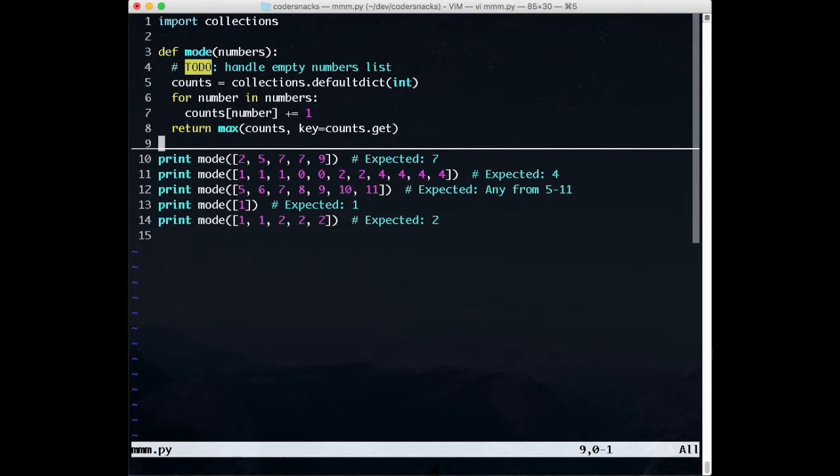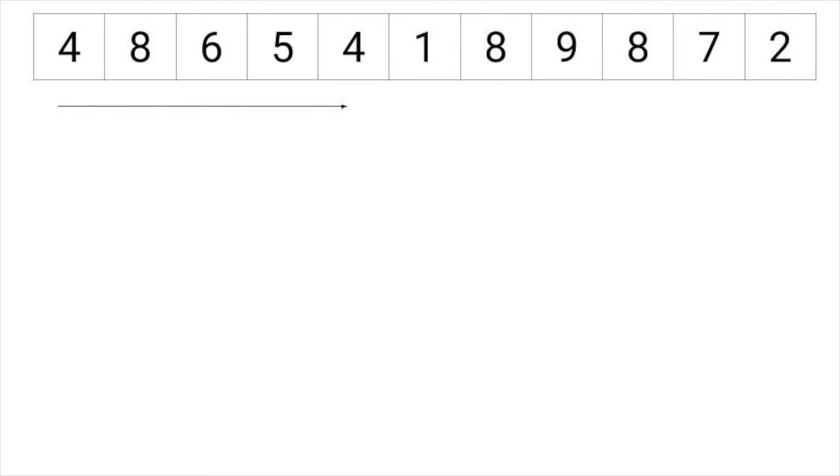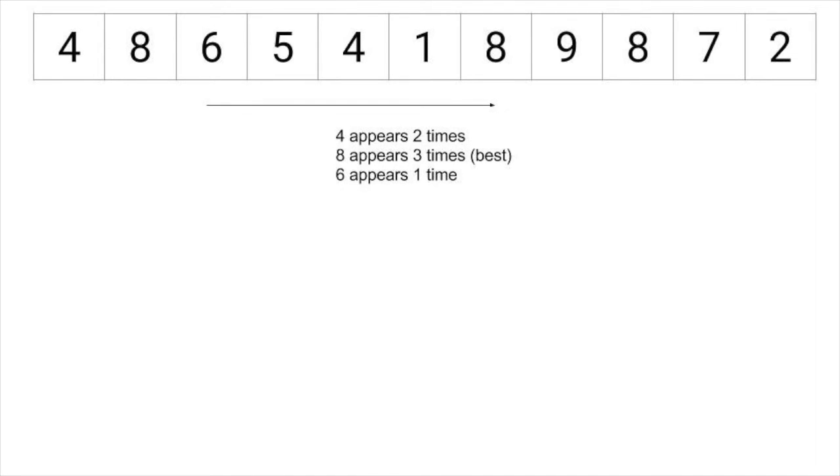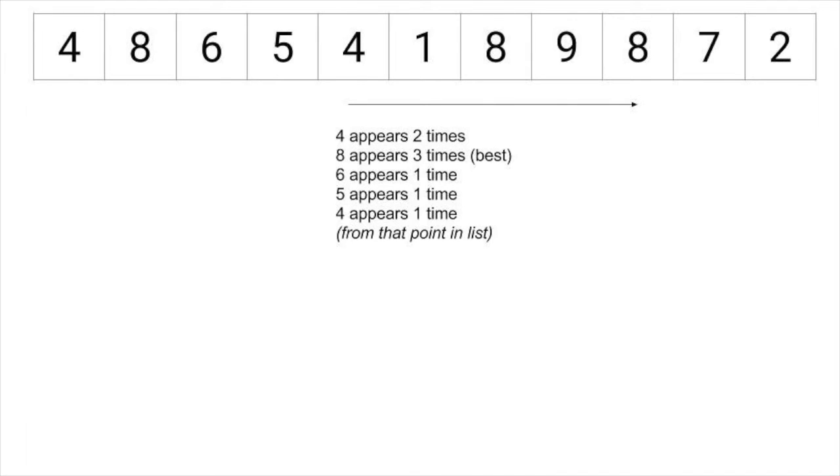Finally, if we can't use O of n space or modify the list, we're stuck with an O of n squared time solution. Start with the first element and see how many times it's in the list. Then do the same with the second element, and so on. This is O of 1 space as long as we only have to return a constant number of modes. If we have to return all the modes, we could be stuck with a return size that's O of n, as we discussed before.